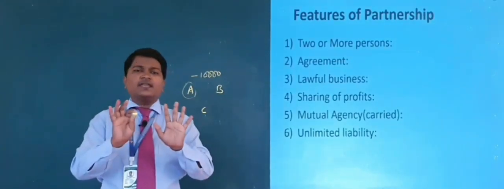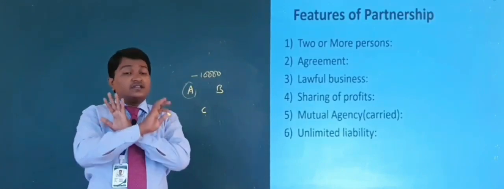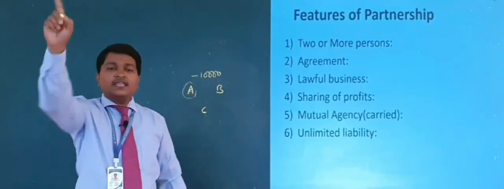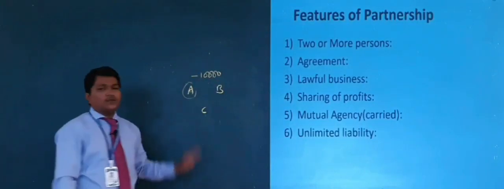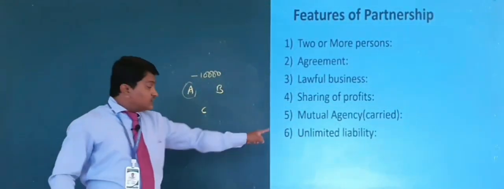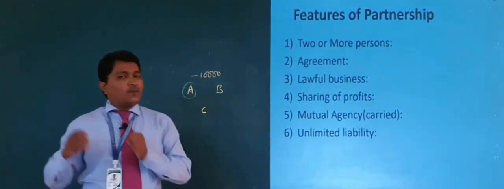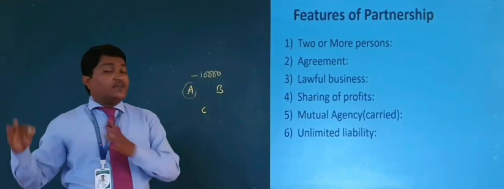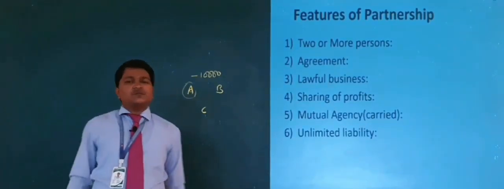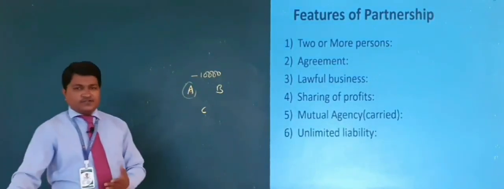No, unlimited liability means whatever loss comes in the business must be shared without any limit by every partner irrespective of their capital contribution. That is why unlimited liability means the responsibility of the business is unlimited. If any heavy loss is incurred, it must be suffered by every partner without any limit, right?